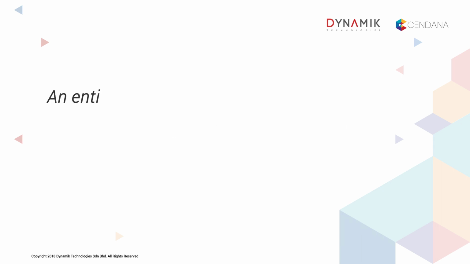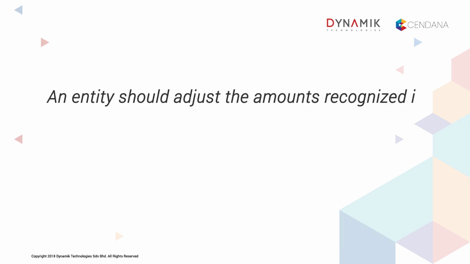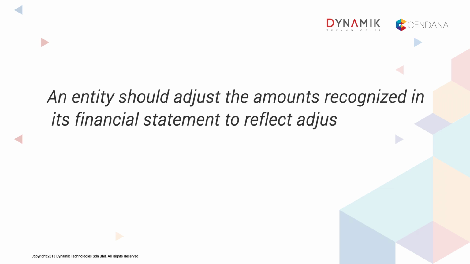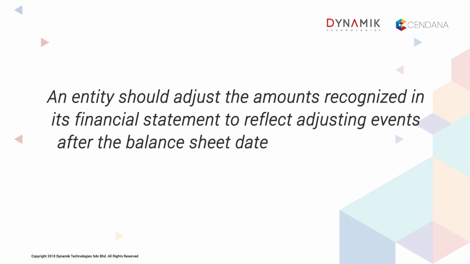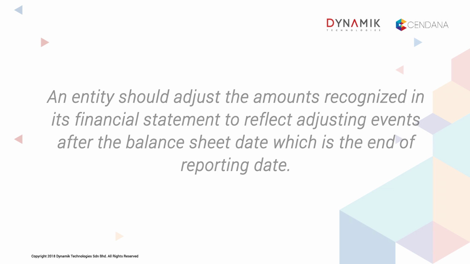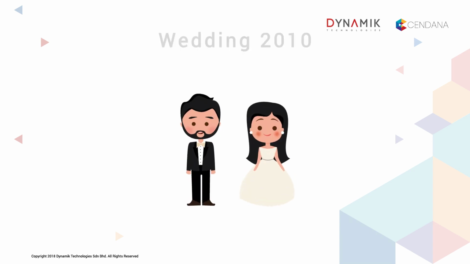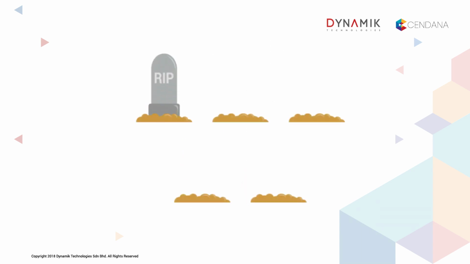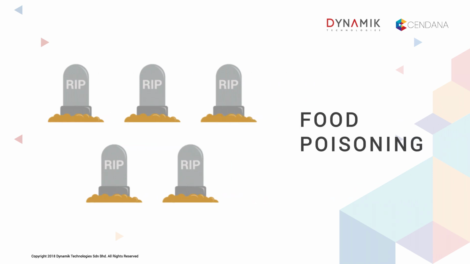It is defined as an entity should adjust the amounts recognized in its financial statement to reflect adjusting events after the balance sheet date, which is the end of reporting date. For example, after a wedding in 2010, 10 people died, possibly as a result of food poisoning from products sold by an entity. Legal proceedings are underway seeking damages from the entity. Up to the date of approval of the financial statements for the year to 31st December 2010, the entity's lawyers advised that it is probable that the entity will be found liable.